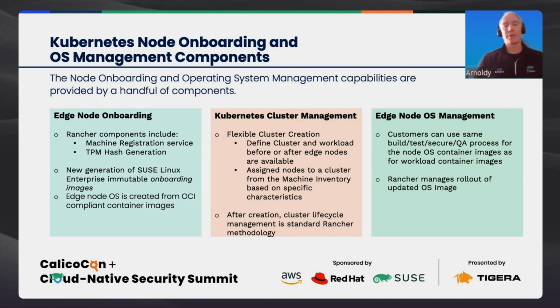Now, one of the most key elements of this is going to be the ability to manage the node operating systems in terms of an OCI compliant container image. That means that the node operating system image and the container workload images can be driven through the same exact process of build, test, secure, and validate. So we don't need external processes to install the operating systems or to upgrade them. And once we have that upgrade available, Rancher is going to roll out that upgrade much in the same way that Kubernetes would roll out a new container image in a Kubernetes deployment.